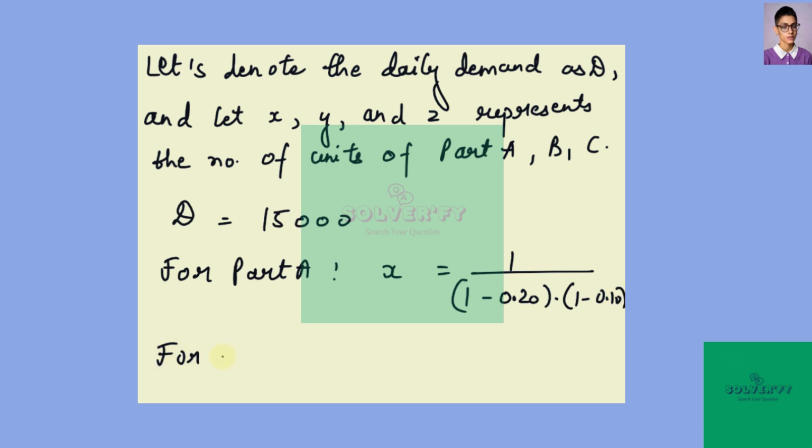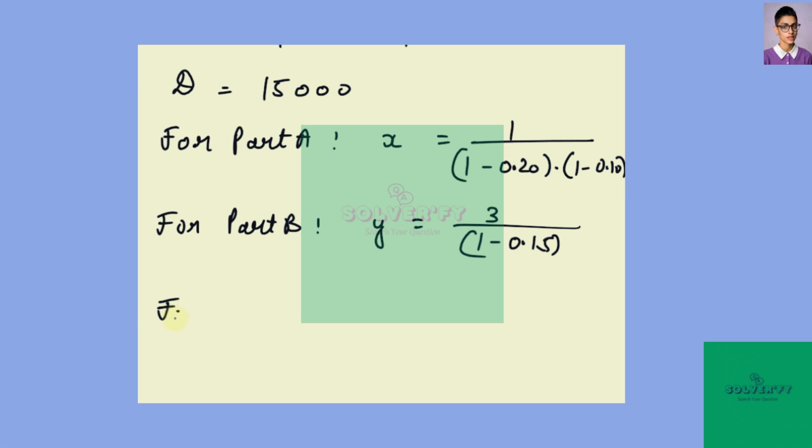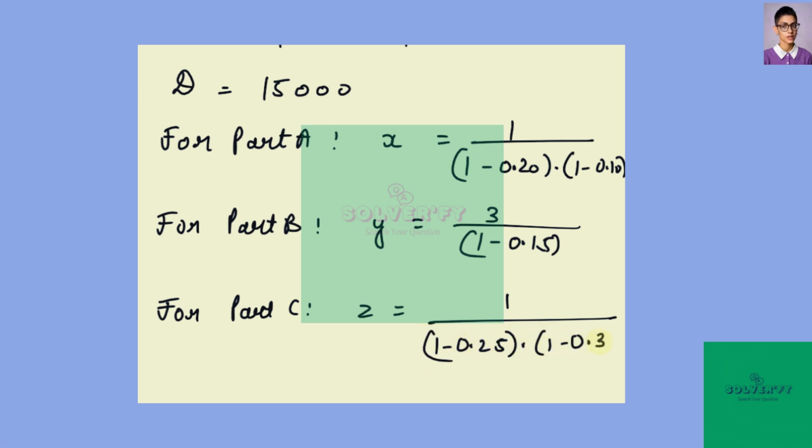Similarly, for part B, we can take Y is equal to 3 by (1 minus 0.15). And for part C, we can take Z is equal to 1 by (1 minus 0.25) into (1 minus 0.30).